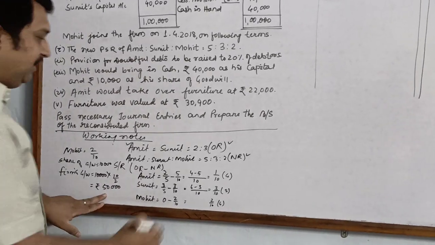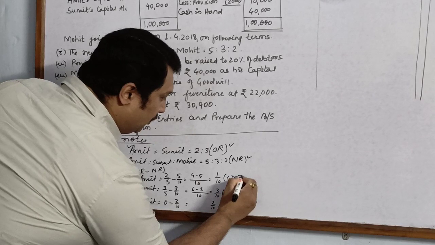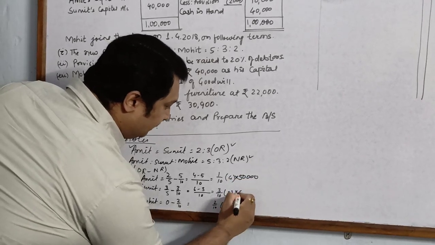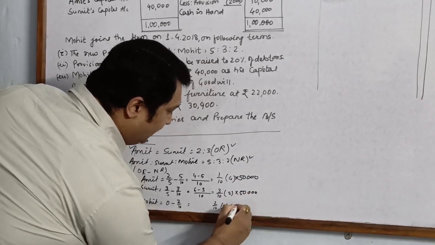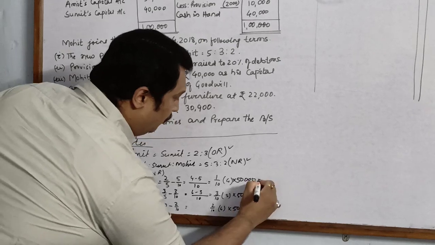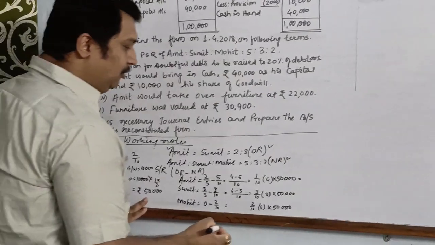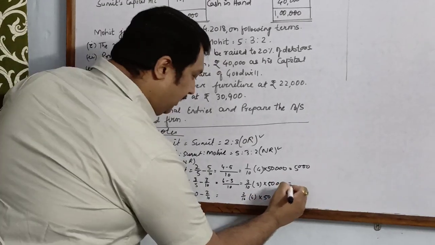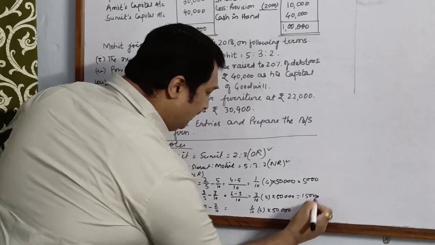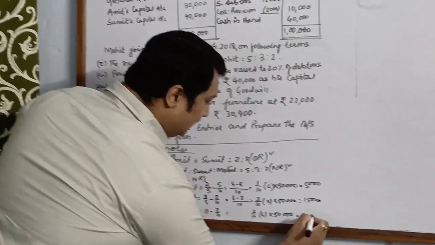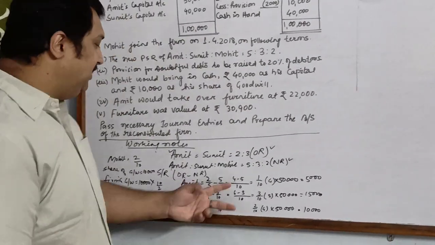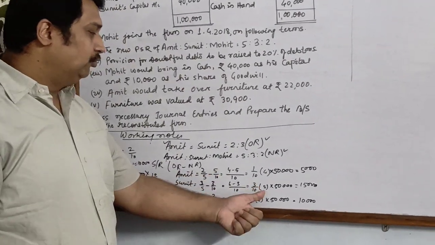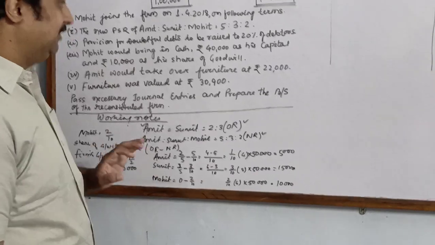Now this 50,000 we will multiply with all these partners. By doing this, we will come to know who is gaining and losing how much. He will be gaining 5,000, he is losing 15,000, and he is also gaining 10,000. So children, these two partners will give to the sacrificing partner, that is Sumit.